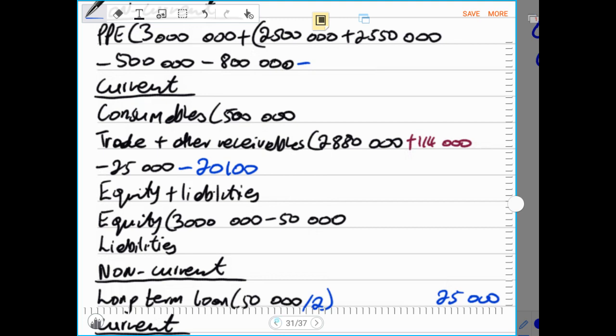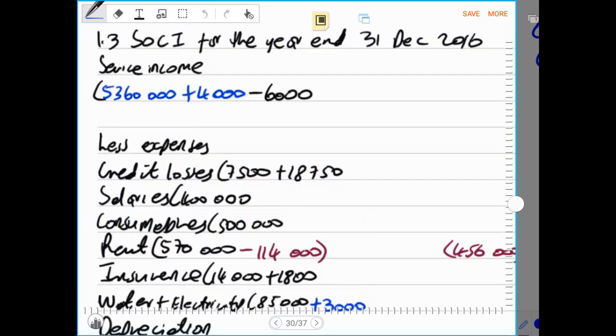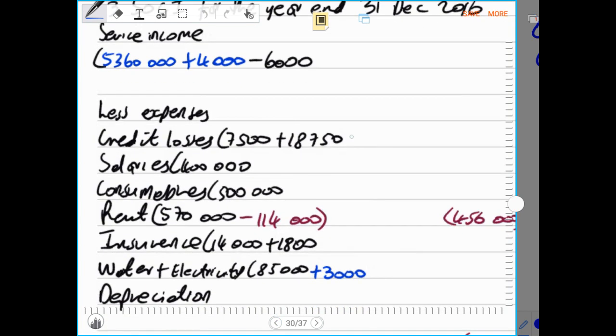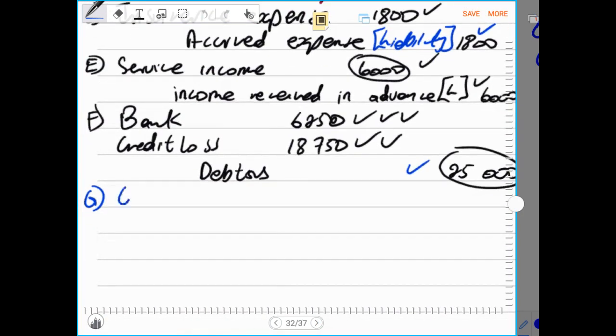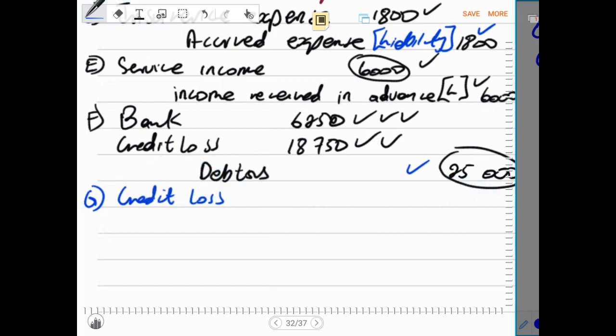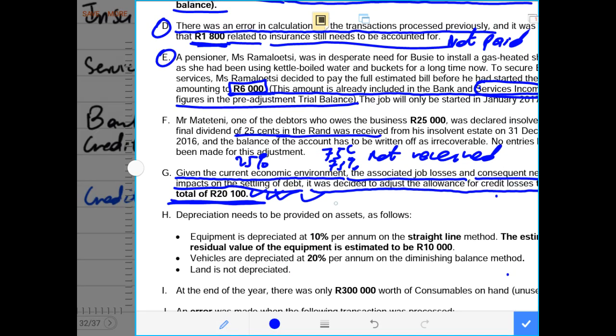And under our general entries, we record, as I mentioned to you, only the amount of 15,100. This is the one that comes here. Only the difference that comes here. So now general entries, we record it where we debit our credit losses. We debit our credit losses. Remember this 15,100 that we have calculated, the difference, where we said 20,100 minus 5,000 of the allowance, which gave us 15,100.